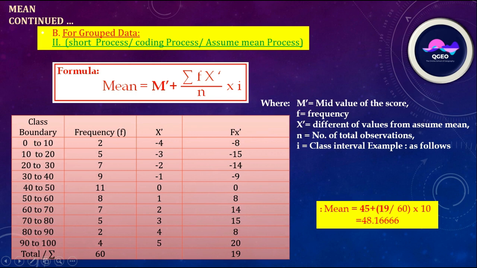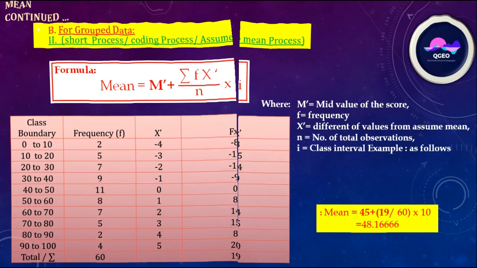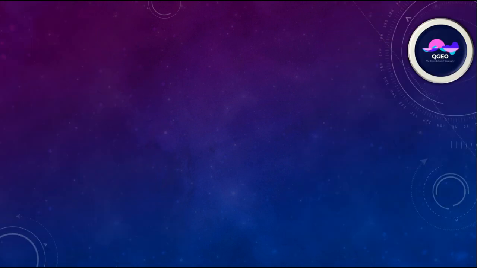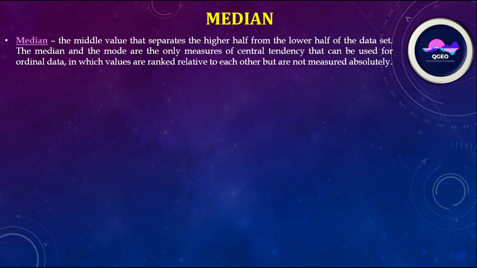Here the median: the value that separates the higher half from the lower half of a data set. The median and the mode are the only measures of central tendency that can be used for ordinal data, in which values are ranked relative to each other but are not measured absolutely.